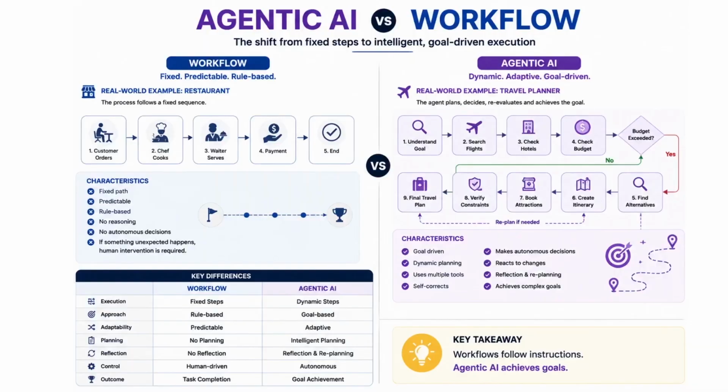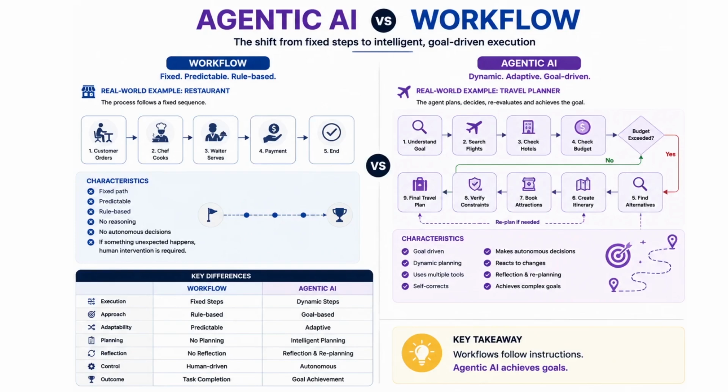Now, let's understand the difference between agentic AI and a workflow. This is one of the most misunderstood topics in AI, which is that people often think workflows and agentic AI are the same, but they are not. Let's understand with a real world example. Imagine an online shopping company. The workflow will be something like you receive every order and follow the same process: receive order, verify payment, pack product, ship product, send the tracking details. No matter what happens, the steps remain fixed.